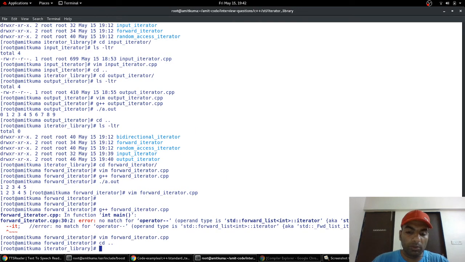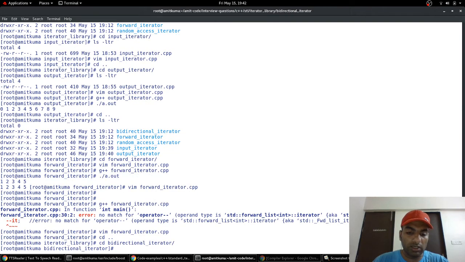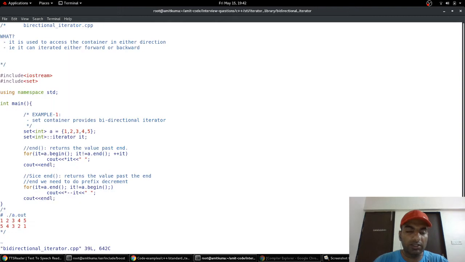Let's move to the bidirectional iterator. CD bidirectional, and let's see what the bidirectional iterator is. The set class in the C++ standard template library provides an iterator which is bidirectional. We have a class called set, this is the constructor of the class, and we are calling the iterator which is defined inside the namespace of the set class. As you can see here, we are iterating forward, then we are iterating backward.